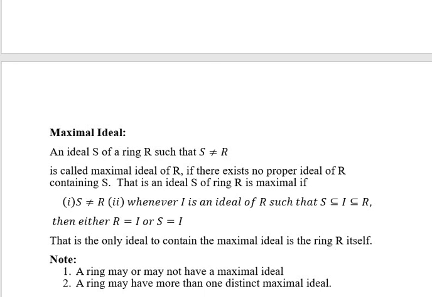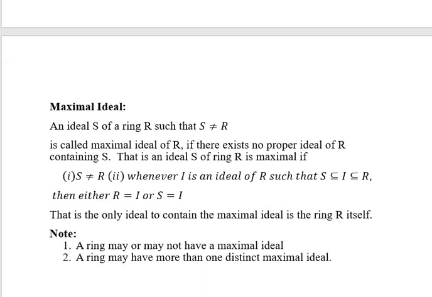Now let us learn what is a maximal ideal. An ideal S of ring R such that S is not equal to R is called a maximal ideal of R if there exists no proper ideal of R containing S. That means the ideal S of ring R is maximal if the first condition is S should not be equal to R. Whenever I is an ideal of R such that S is contained in I and I is contained in R, then either S should be equal to I or I should be equal to R.